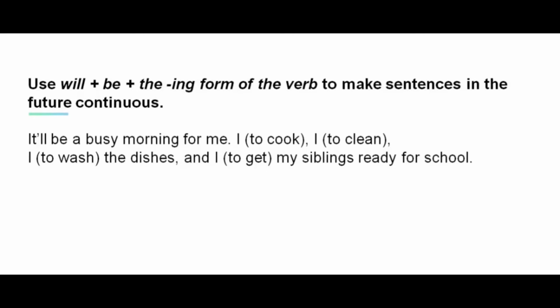Now let's review and practice a bit. Remember that we use will plus be plus the ing form of the verb to make sentences into the future continuous. Now read the following sentence and provide the future continuous form of the words in the bracket. It'll be a busy morning for me. I to cook, I to clean, I to wash the dishes, and I to get my siblings ready for school.